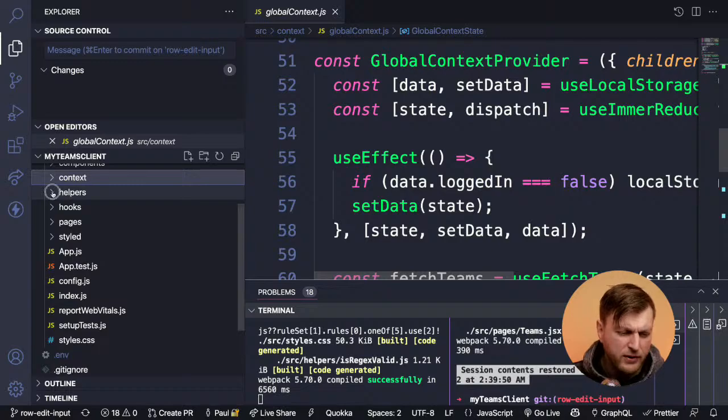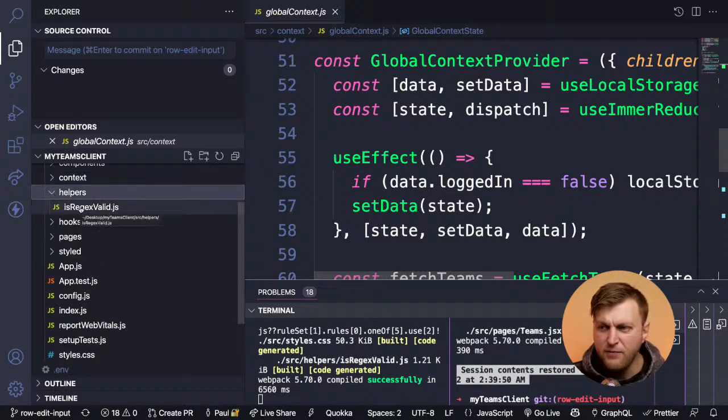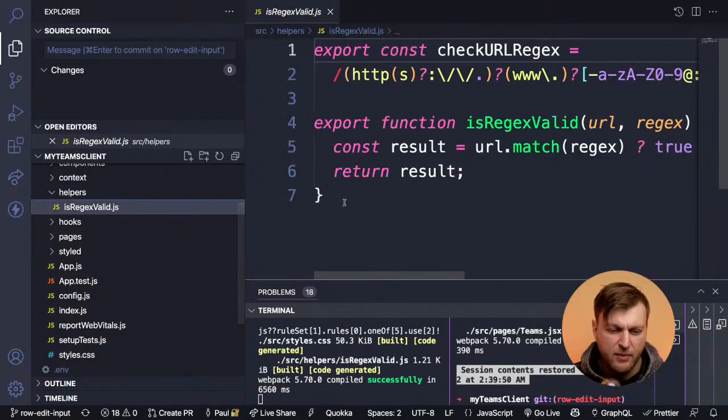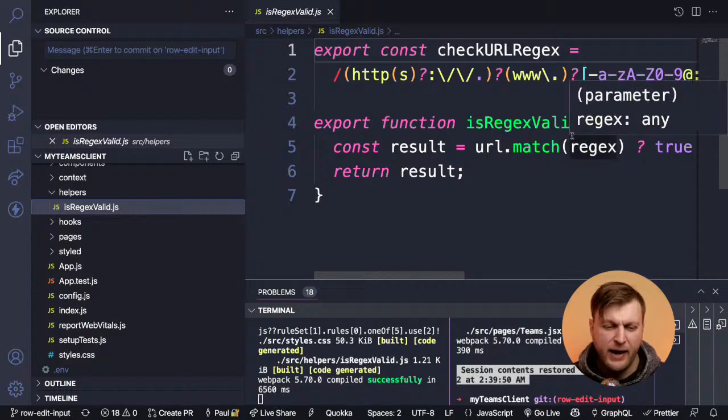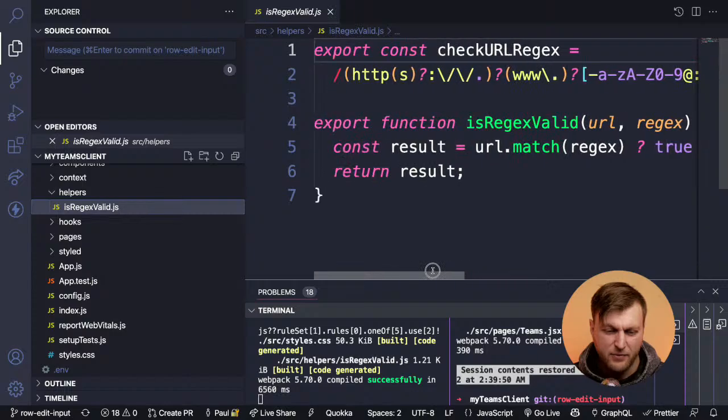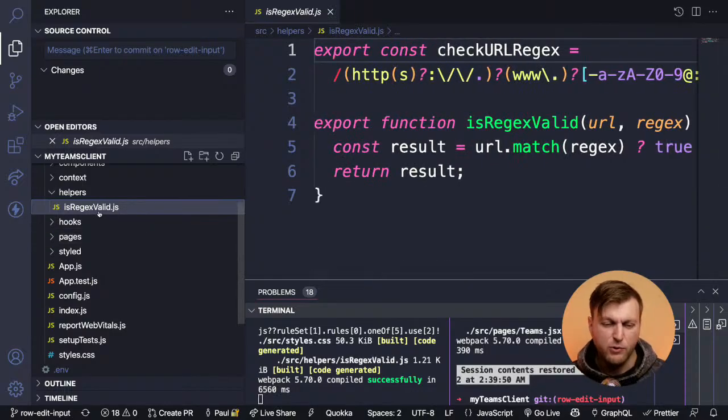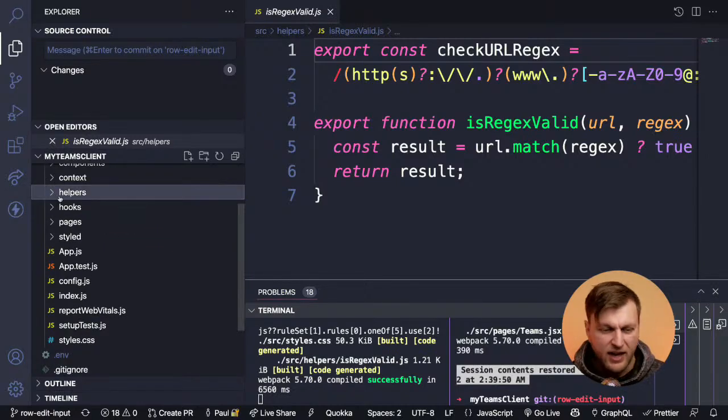Let me make it bigger so you can see the folders. I have a helpers folder. The helpers folder is just any function that I want to call from anywhere in my application; I'll just put it in helpers. So I have this regex valid function where I pass some regex and some test case, and it tells me if it's true or false. Very simple. I'm using it to check, let's say, an email, or if it's a proper format, or a phone number. So I keep this living in the helpers.